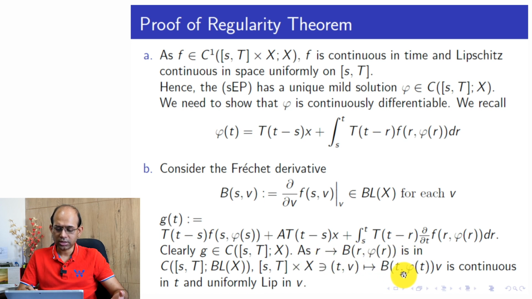So as stated here, on the compact set we are considering, the norm of this linear operator can be upper bounded by a fixed constant. So that would give me uniform boundedness. So this is a family of linear operators which is uniformly bounded, and that would give me the uniform Lipschitz property also. So this is uniformly Lipschitz in v.